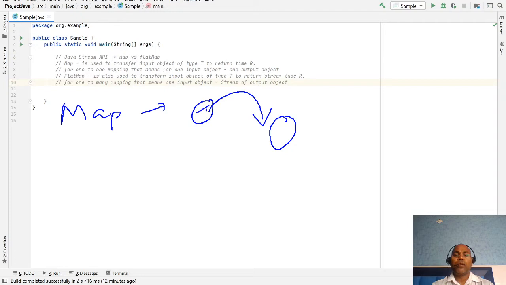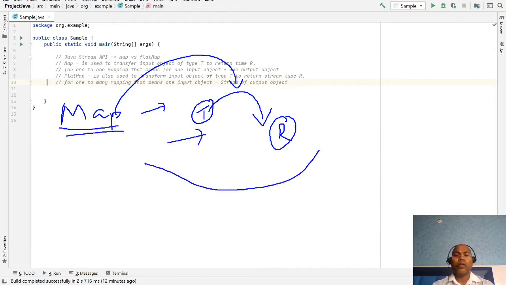Let's say input type T. The map function transforms, converts a T object to any return type R. The map function simply gets one input object and returns one output object, which might be of type R, any kind, different types, or it can be the same type, an identity function as well. The map function is one to one mapping. That means you get one input object and return one output object.